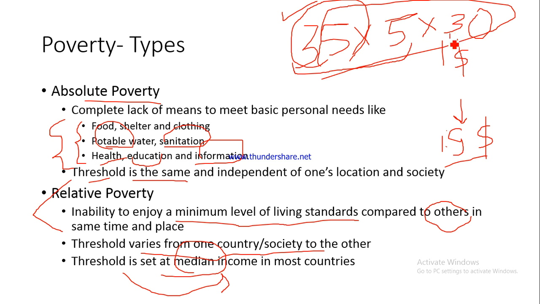And if I multiply it with 30 days for the whole month, then if your monthly income is more than this, then your family is not below poverty line. So this is how we can determine whether a non-working individual, somebody who is not engaged in any job, is below poverty line or not. Fine? And this is how we determine whether somebody is below poverty line or not.